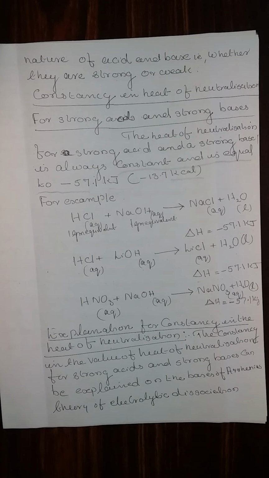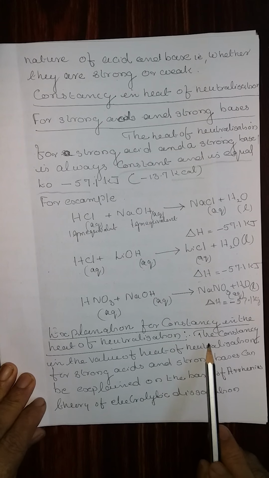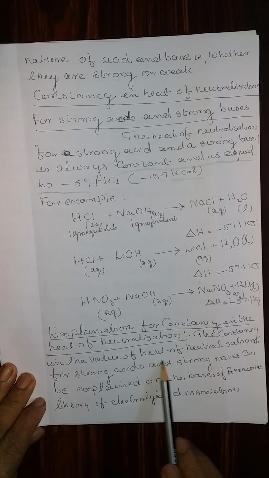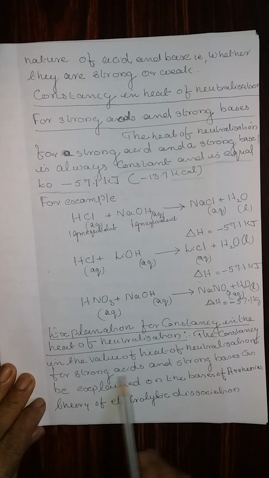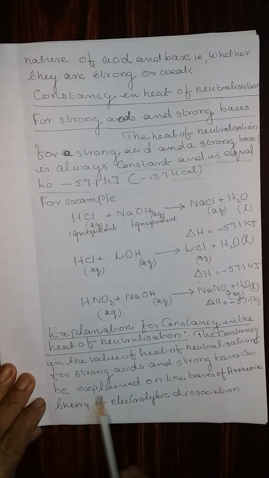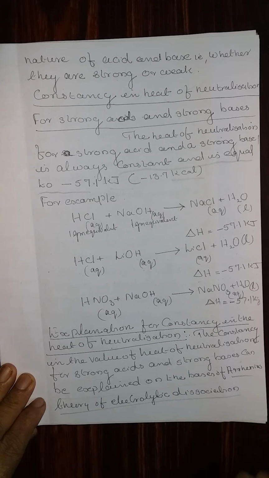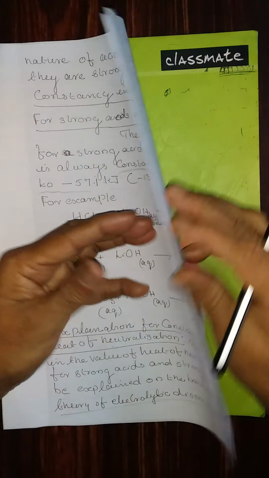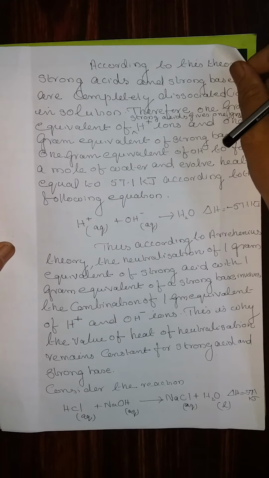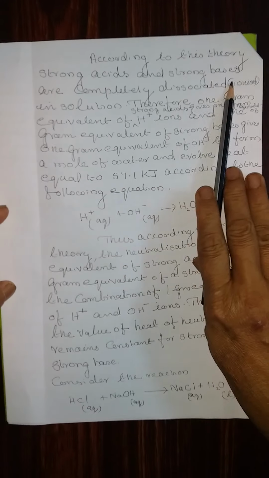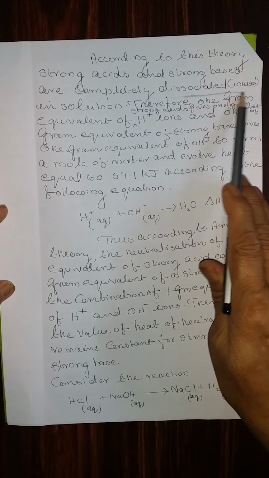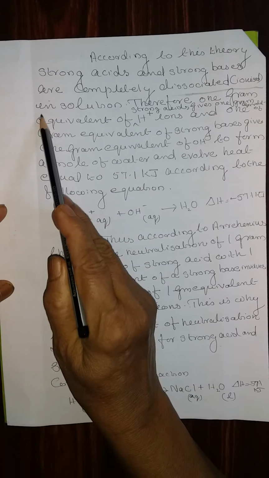Explanation for constancy in the heat of neutralization. The constancy in values of heat of neutralization for strong acids and strong bases can be explained on the basis of Arrhenius theory of electrolytic dissociation, which we study in the next chapter, ionic equilibrium. According to this theory, strong acids and strong bases are completely dissociated or ionized in solution.